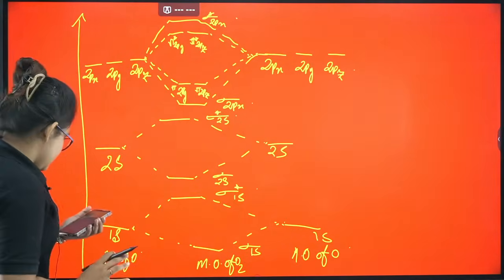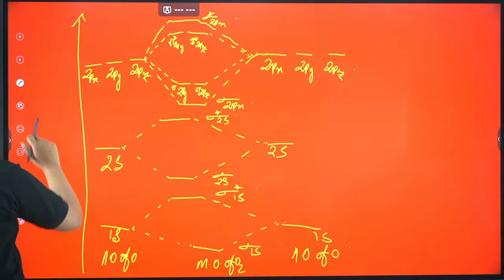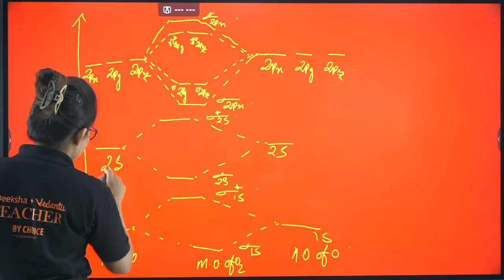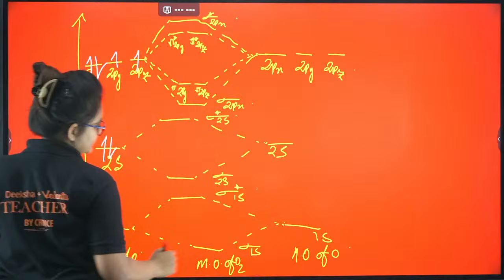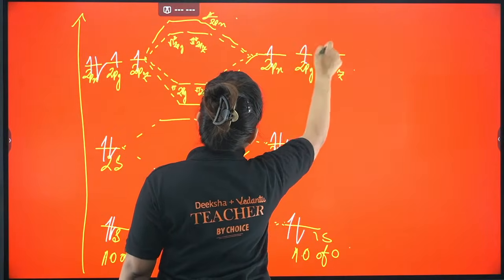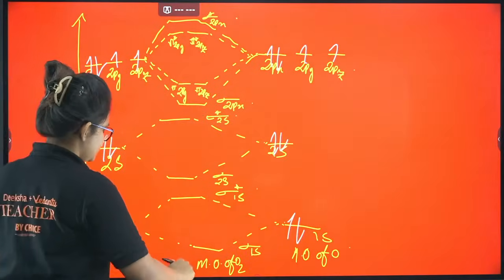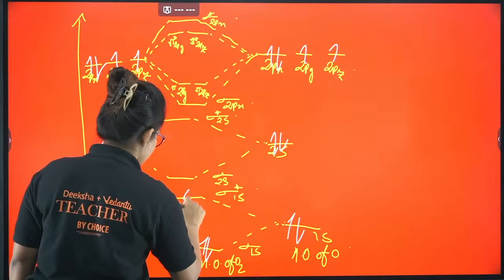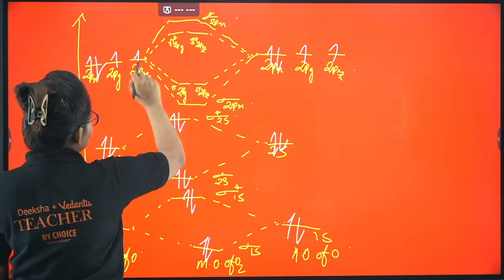Okay, so let's proceed with the electron fill up. 1s2, 2s2, 2p4, right? Now in the same way we are going to fill up this as well: 1, 2, 3, 4. Here also we will follow Hund's rule.